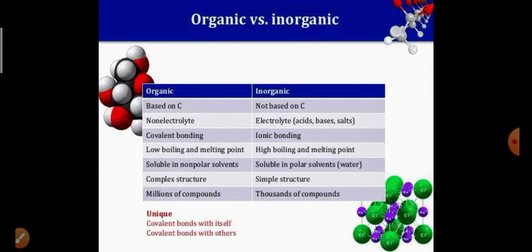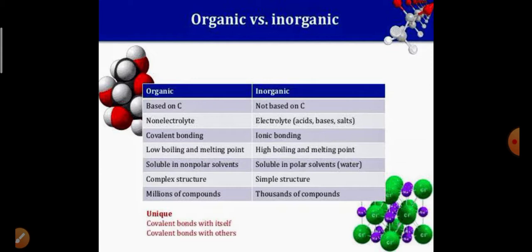You can take coal, convert it into powder, and try to dissolve it in water and kerosene, and you will come to know that it will dissolve in kerosene. Why? Because it requires an organic solvent, not an ionic solvent, which is water. Is it clear? Okay. And ionic compounds are 1,000 in number, whereas organic compounds are millions in number.